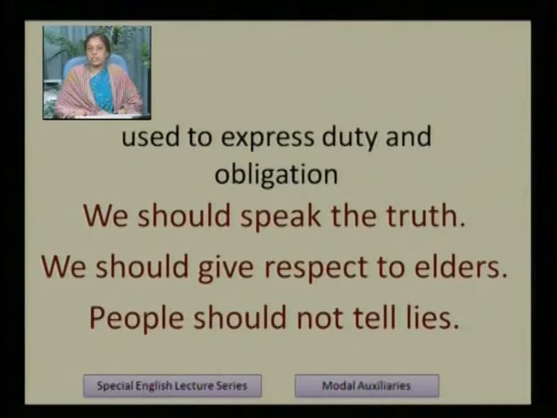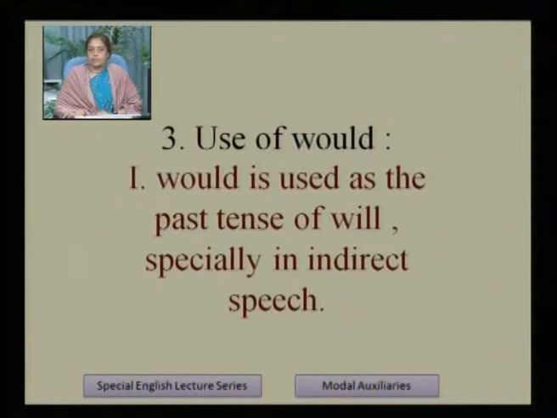Should we speak the truth? Should we give respect to elders? People should not tell lies. Another modal auxiliary, would, we will see here. Use of would. Would is used as the past tense of will, especially in indirect speech. Here, would is used as a past form of will, especially in indirect speech.